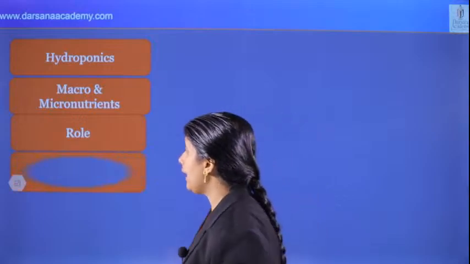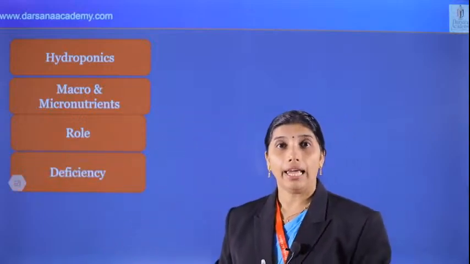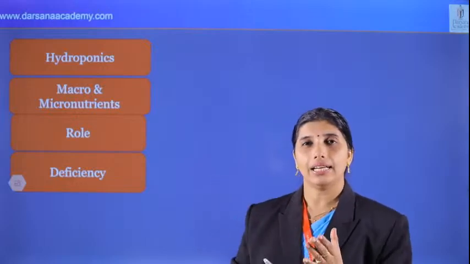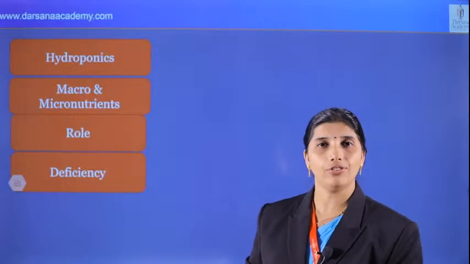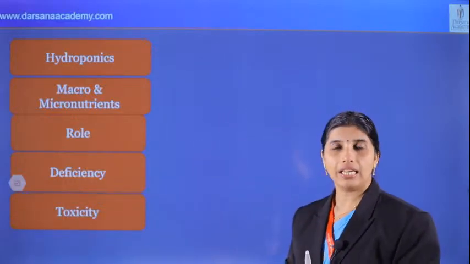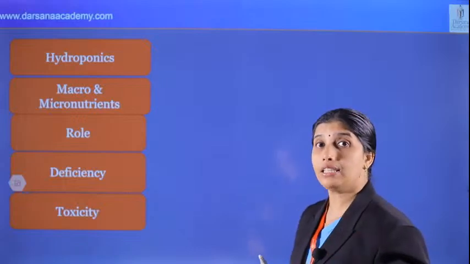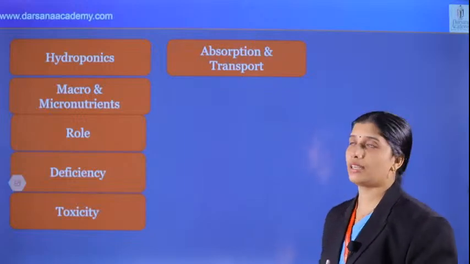And next we can see deficiency symptoms: delayed flowering, chlorosis, cell division inhibition, necrosis, premature leaf fall. These are the different points in the NCERT. And toxicity: manganese toxicity leads to the deficiency of magnesium, iron, and calcium. Symptoms are also there. Right.